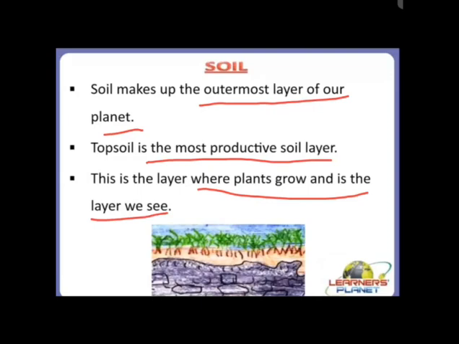It also includes living organisms, dead remains of plants and animals, air and water. As you all know, soil varies a lot from one part of the earth to another part of the earth. So if you dig deep into the soil, we will find different layers of soil. Some layers are dark colored, some are light colored, and these layers of soil together make the soil profile. Soil profile basically consists of 3 layers. Let's discuss them one by one.